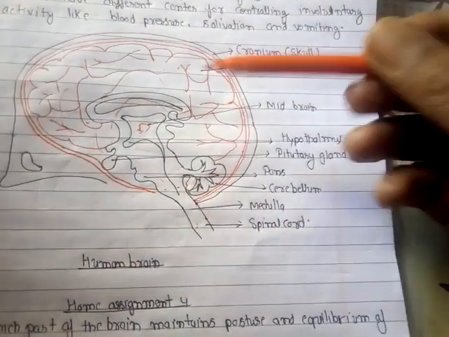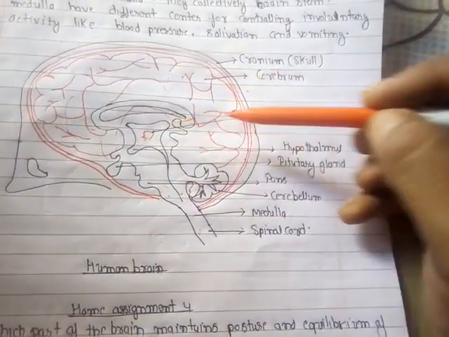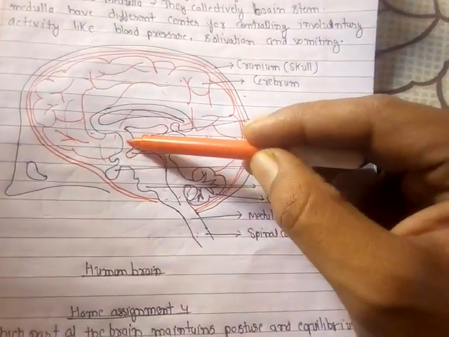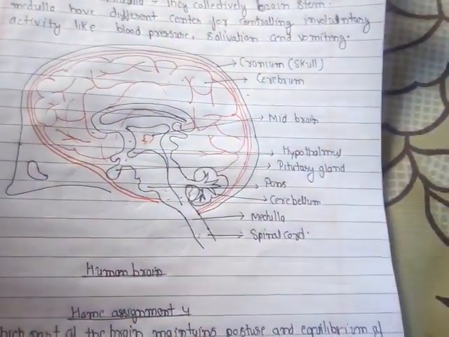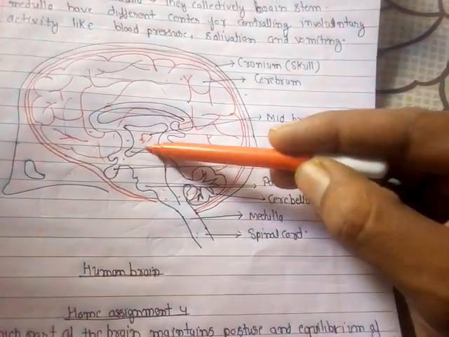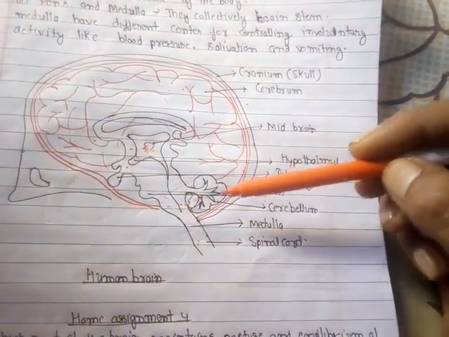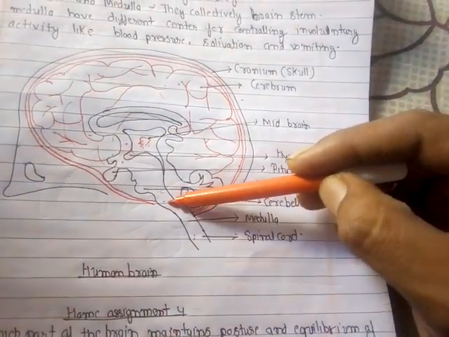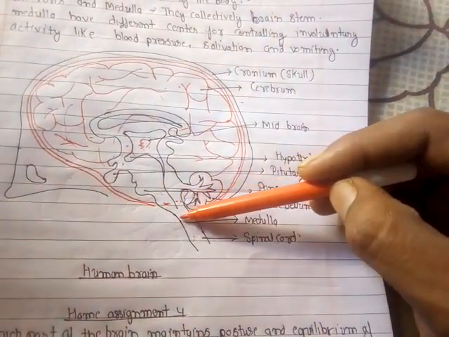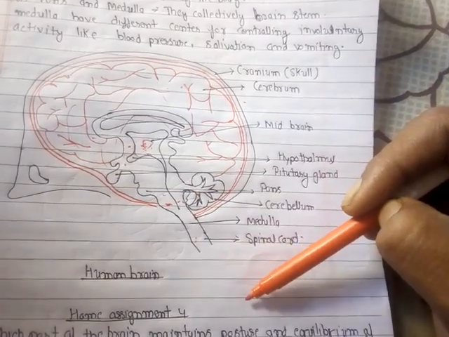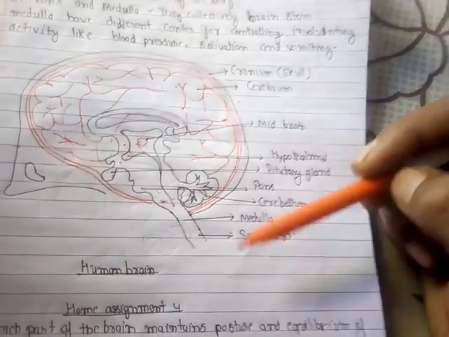The forebrain includes the cerebrum, and this part that includes the thalamus, hypothalamus and pituitary, that is part of the forebrain. Then there is the midbrain. Here you can see this is the midbrain. And the hindbrain has 3 parts: the cerebellum, the pons, this outgrowth you can see here, and the medulla that continues into the spinal cord in the back region.